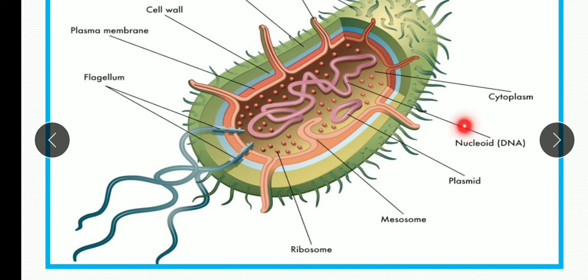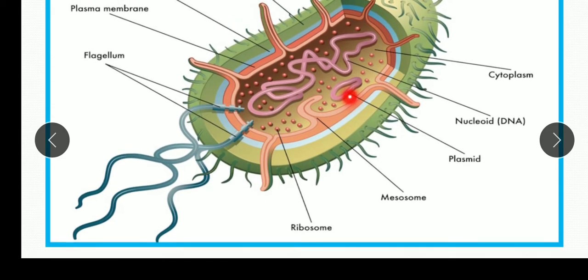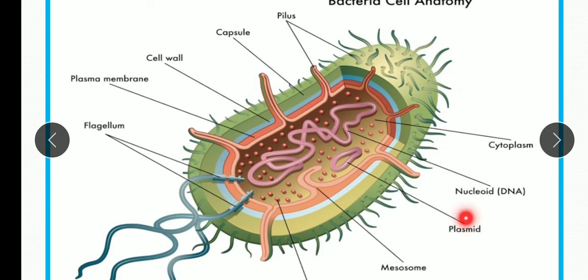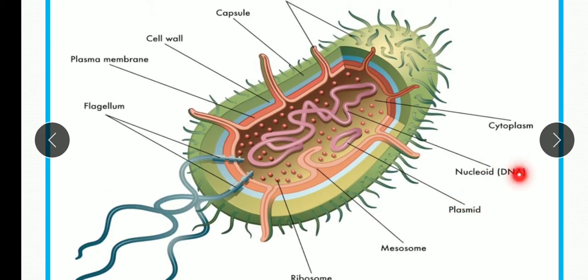Then nucleoid. You know, children, that these prokaryotic cells do not have a membrane bound nucleus. So their genetic material is represented by a single chromosome made up of circular DNA, and it is localized in a specific region of the cell known as the nucleoid. Understood? Some bacteria also have extra chromosomal circular DNA, known as the plasmid, and these plasmids can replicate themselves independently. So their function is independent of the nucleoid DNA.